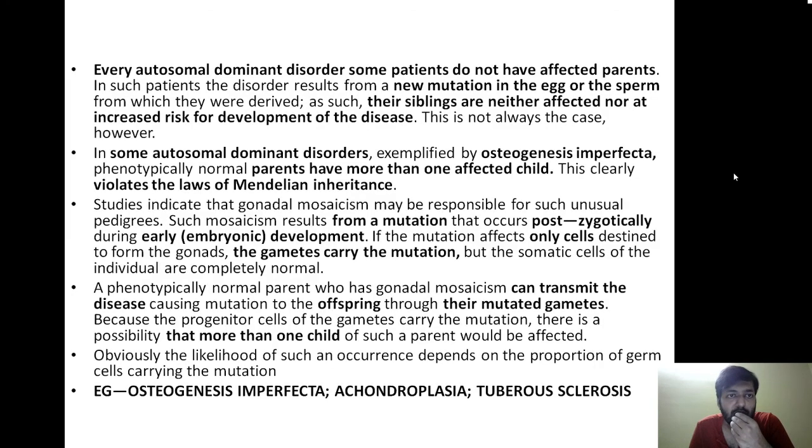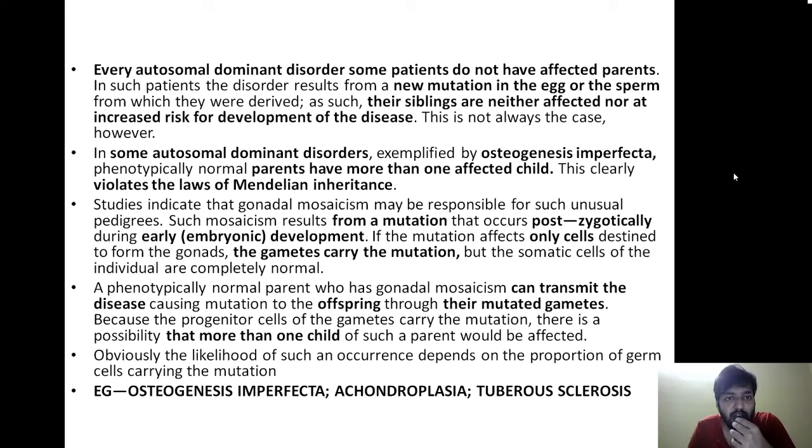This we had read. But sometimes more than one child is affected even when the parents are not affected. So this gonadal mosaicism is basically a variant of autosomal dominant disorder, and one of the best examples is osteogenesis imperfecta. It is a variant where normal parents have more than one affected child, and this is violating the laws of Mendelian inheritance. Sometimes new mutations can occur. Sometimes the parent might not be affected and one single child might get affected, but just one; that comes under autosomal dominant. But when the parents are not affected and more than one child is affected, it is a case of gonadal mosaicism, and this is clearly violating Mendel's laws of inheritance.